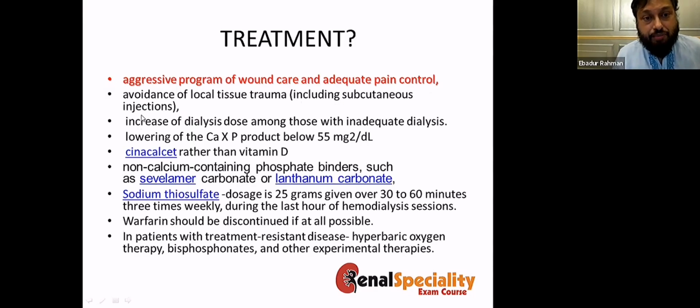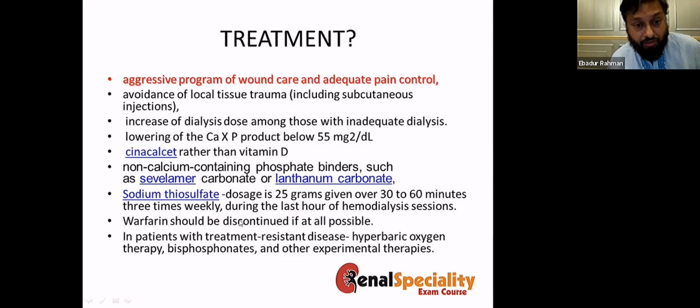So what is the treatment? Treatment is aggressive wound management. And then you have to increase the dialysis dose. Previously, they used to say dialysis every day, but now the new recommendation is you just have to reach the target Kt/V. You have to lower the calcium phosphate product below 55, or phosphate below 5. You can use cinacalcet rather than vitamin D. You can use Sevelamer or lanthanum.